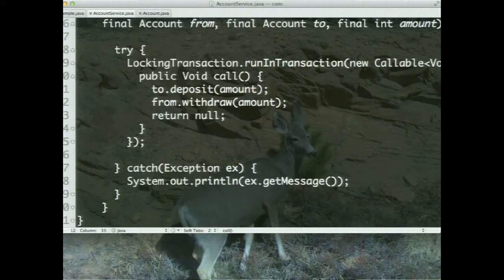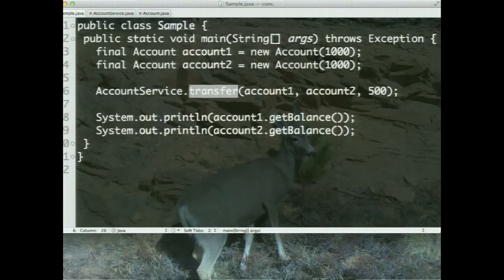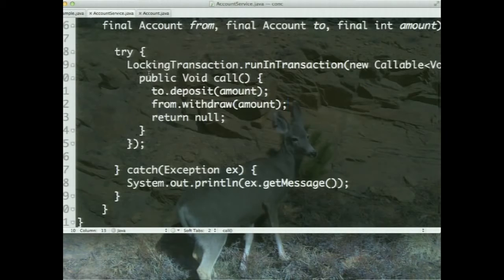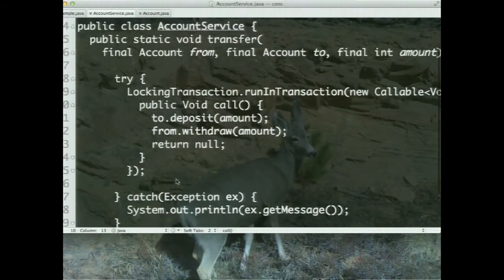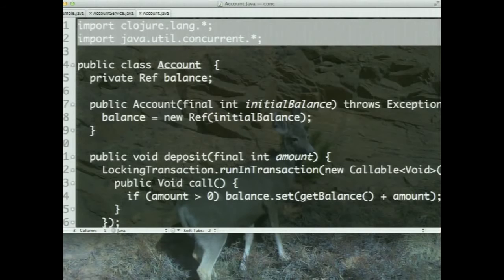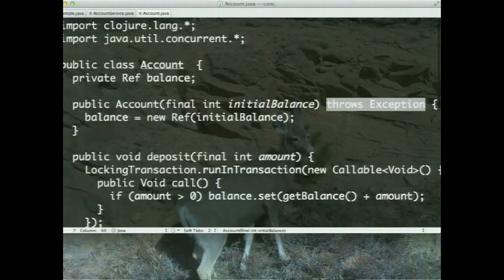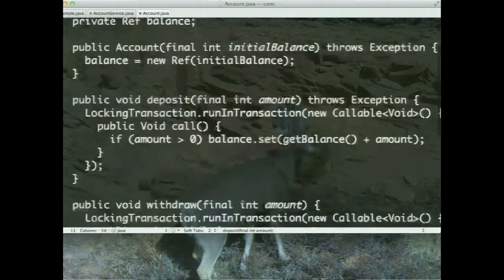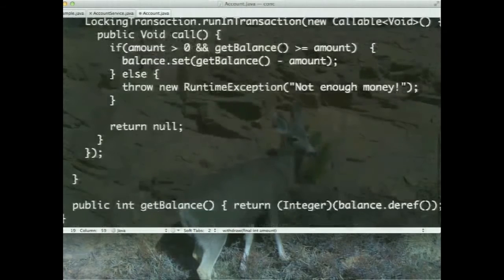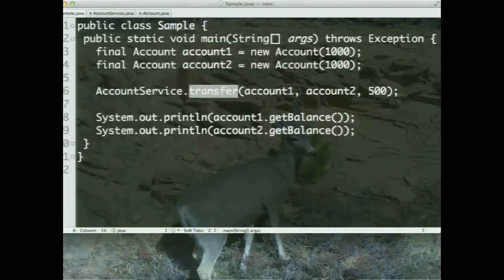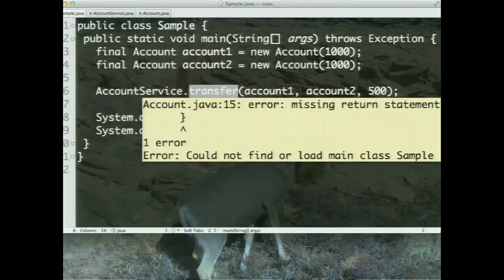Let's go ahead and see if this is working so far. We're transferring $500 between the two accounts. Let's make sure we've handled the exceptions properly first of all. So this guy is going to throw an exception potentially. We catch it right here. In the account class, we have done the throws exception up here for this guy. Potentially this could throw exception as well. We'll put that in there. And then of course this could potentially throw an exception. We'll put that in there. So that seems to be all right so far. Assuming I've not messed this up totally, we can run this and see what happens.